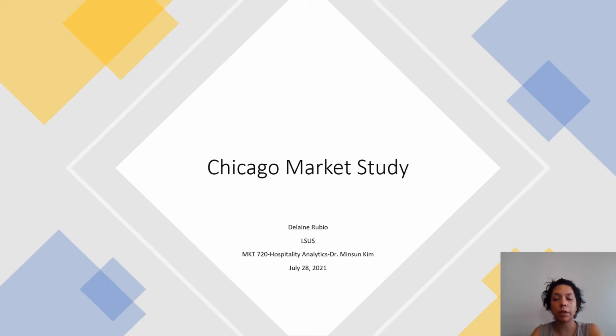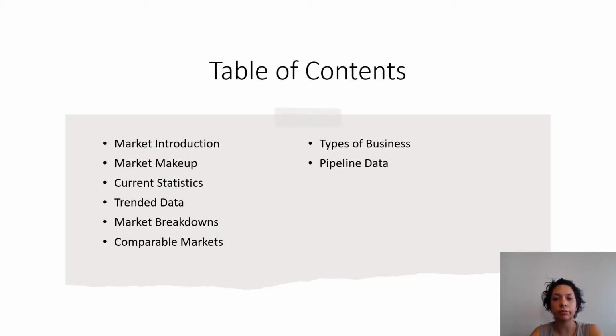Today's presentation will be in regards to the Chicago market study. Table of contents: I will be reviewing the market introduction, market makeup, current statistics, trended data, market breakdowns, comparable markets, types of business, and pipeline.